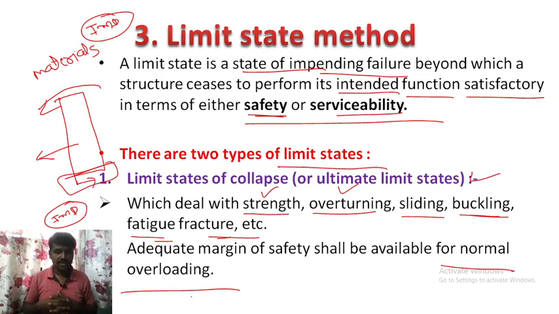In ultimate load also, if the load increases more than the ultimate load, the structure will collapse directly, with no indication. But in limit state method it will give some time to react, to escape from the building. So it will give some time, or we can say safety shall be available for normal overloading. Very important point.